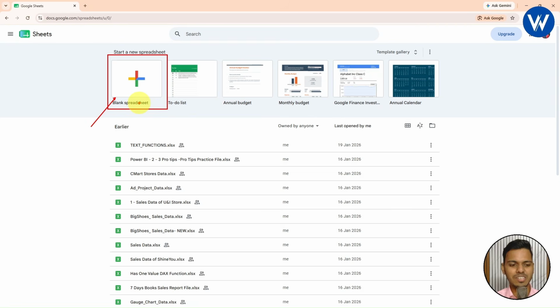And let me tell you, guys, whatever changes you make in Google Sheet will automatically save. Yes, it will automatically save. But in Microsoft Excel, we need to save it manually, right? We need to press Ctrl S to save the Excel workbook. But in Google Sheet, it saves automatically, which is very powerful.